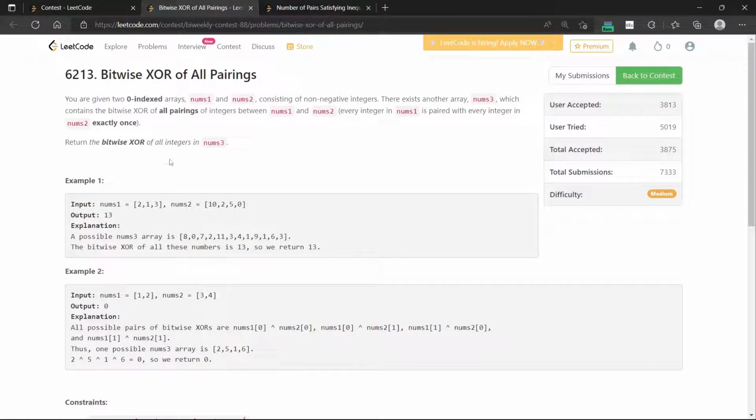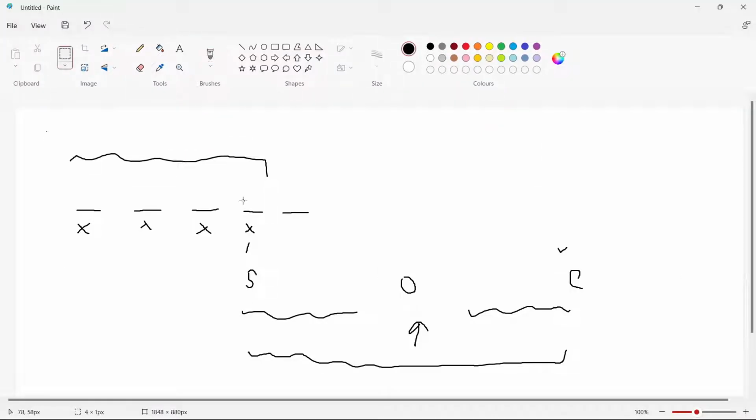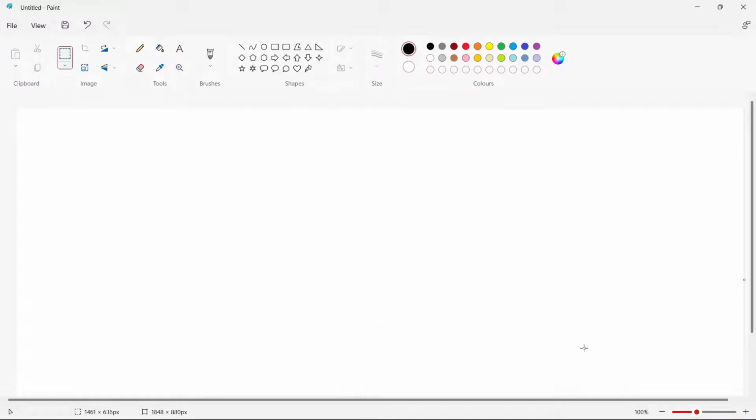On to problem 3. Problem 3 says that we are given two arrays, nums1 and nums2, and we make a pair which is a bitwise XOR of all the elements of nums1 with nums2, and we just need to find the final bitwise XOR of all these pairs. What does this mean? Suppose we are given two arrays. Okay, let's take it in a different way. Let us say that the first array was A, B, and the second was just C.